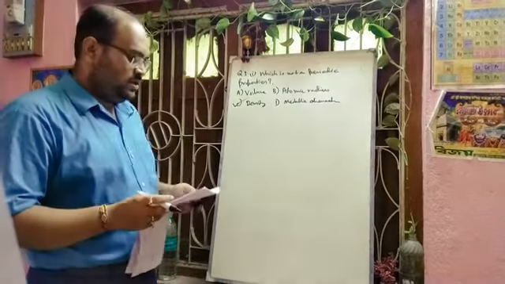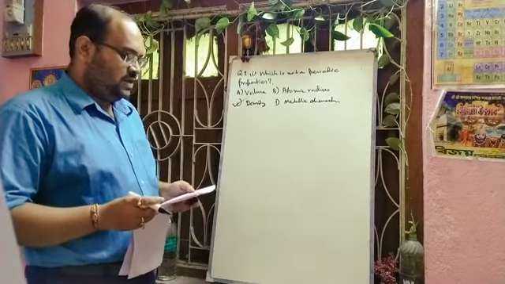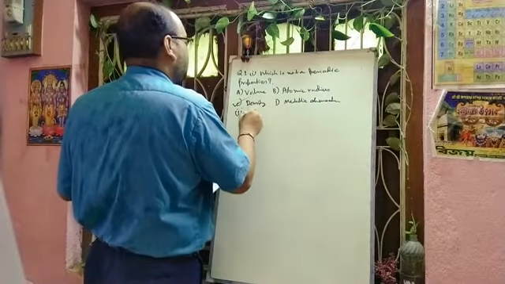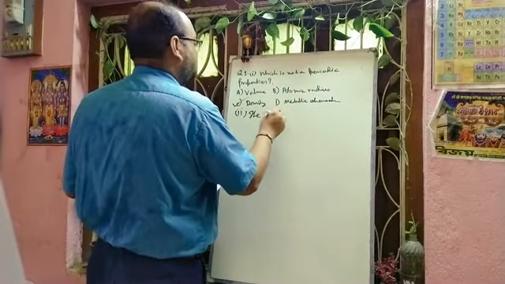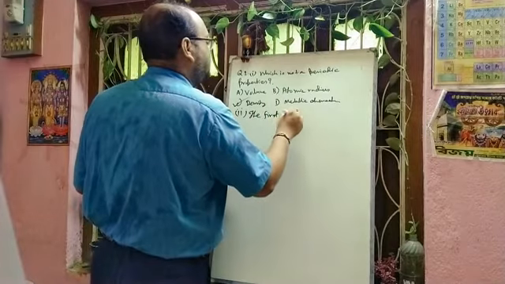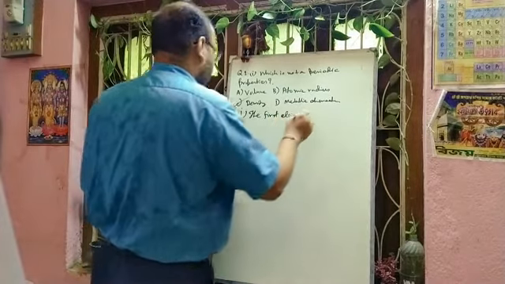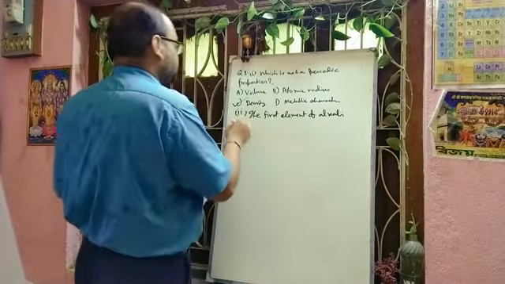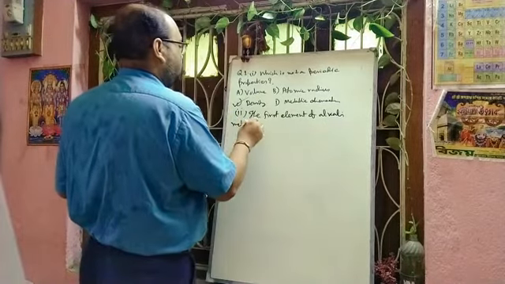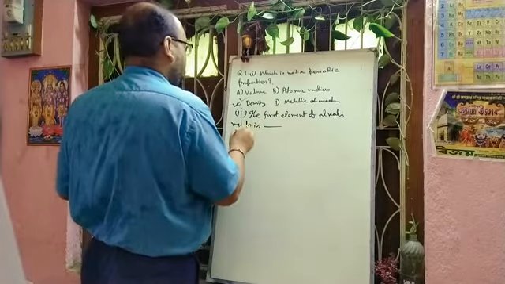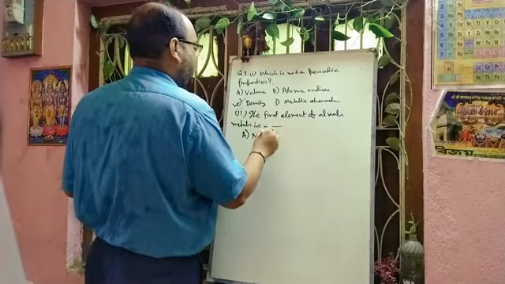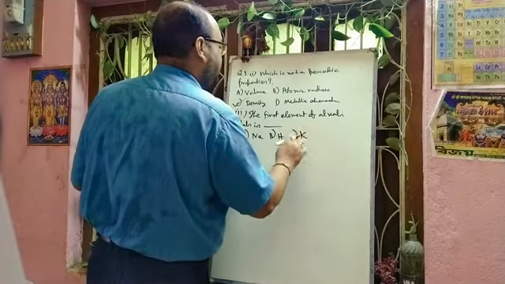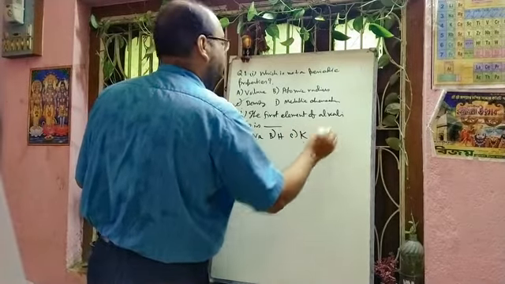All of you know. Next question was question number 2. The first element of alkali metals is dash. Option A is given sodium, option B is hydrogen, option C is potassium, and option D is lithium.